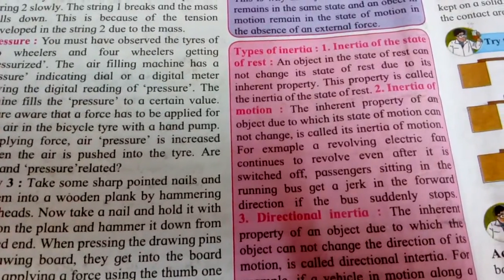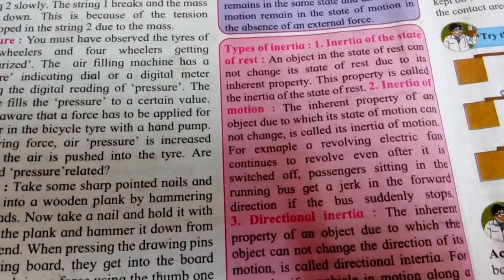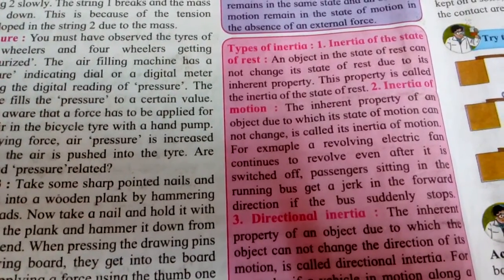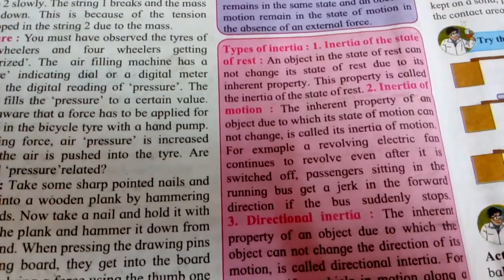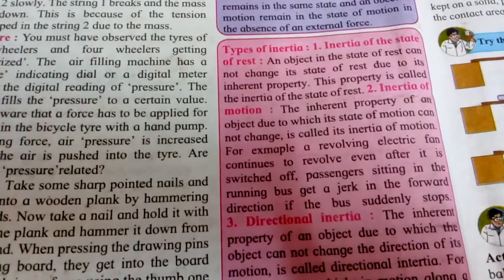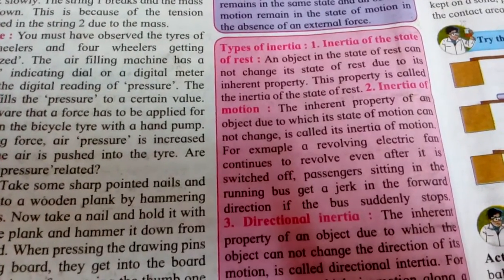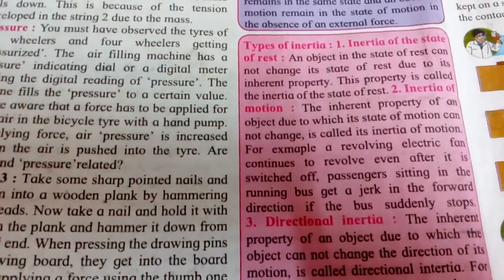This is what happens to us because we were in the state of motion. We were maintaining that inertia of motion, and because of that we got a jerk in the forward direction when the bus stopped suddenly. So this is an example of inertia of motion.